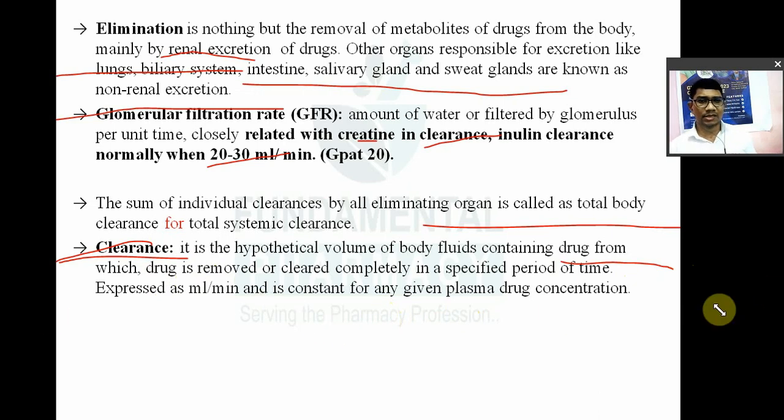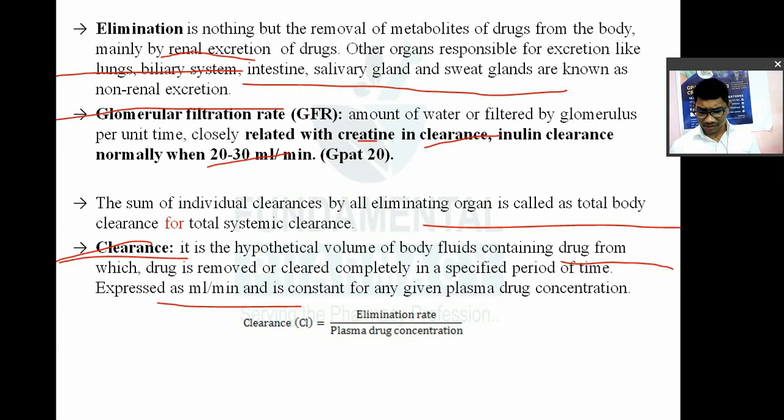It is expressed as ml per minute, and the clearance is constant for a particular drug at a given plasma drug concentration. We have seen that. We have also seen clearance is equal to elimination rate divided by plasma drug concentration.